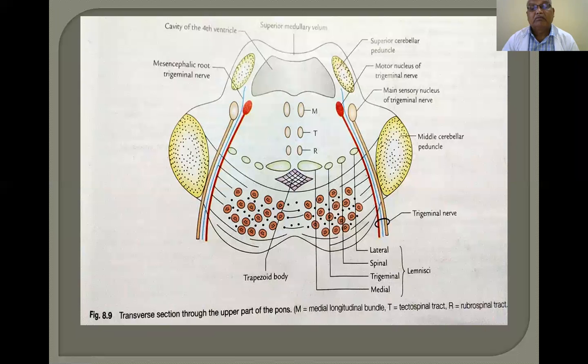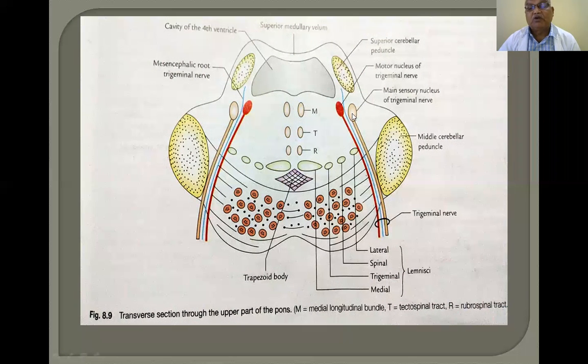You see, only this one: the motor nucleus of the trigeminal nerve and the main sensory nucleus of the trigeminal nerve are only present. So, only these two appear. The vestibular nerve, cochlear nerve, facial nerve, abducent nerve: the abducent nerve does not appear. 6, 7, 8 do not appear. Only the motor nucleus of the trigeminal nerve and the main sensory nucleus of the trigeminal nerve appear in the section of the pons at the upper part.